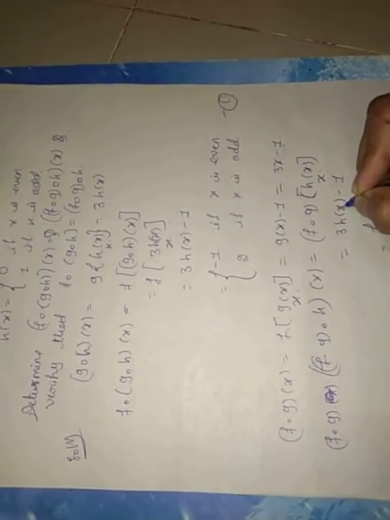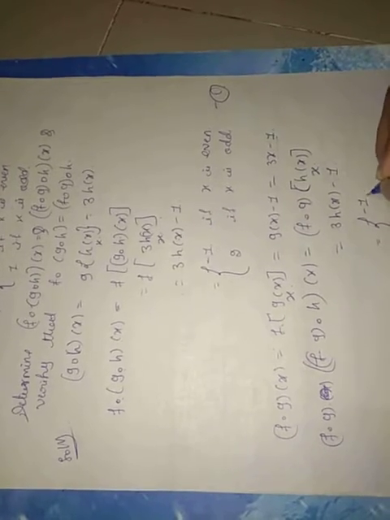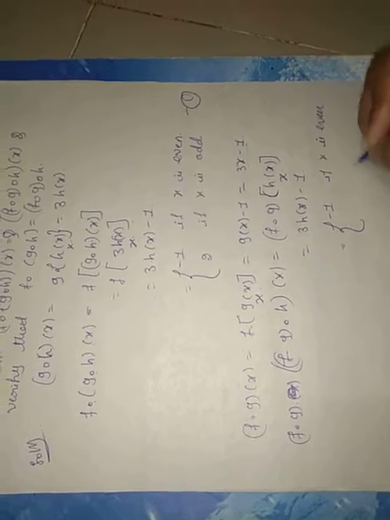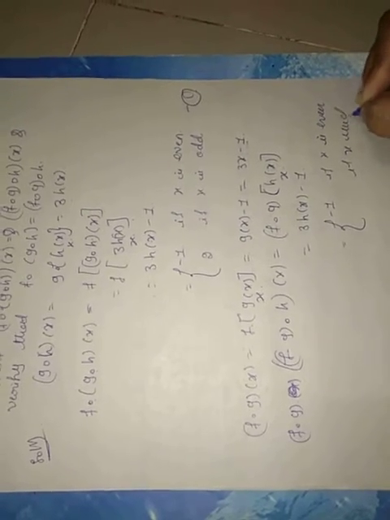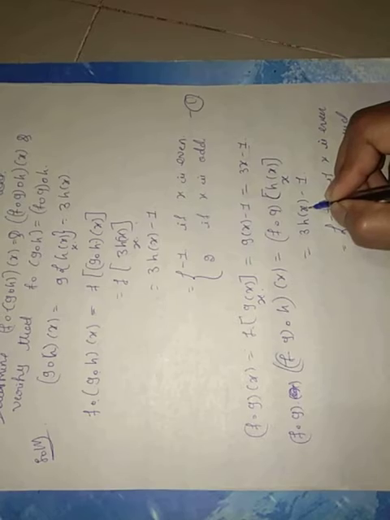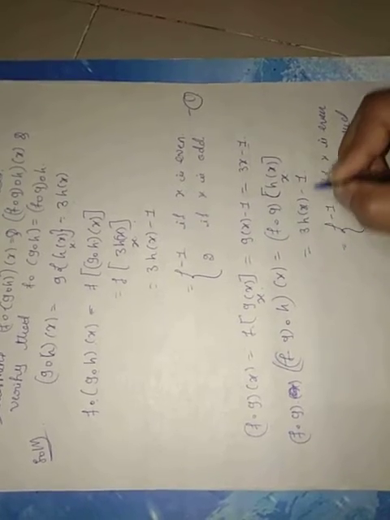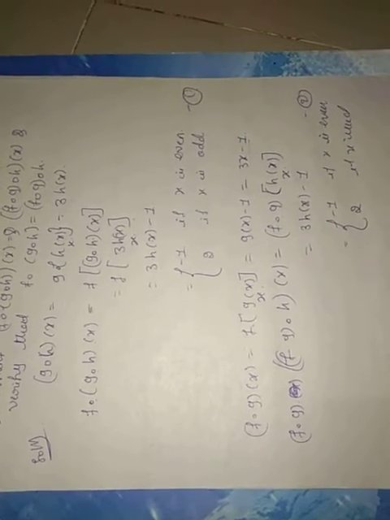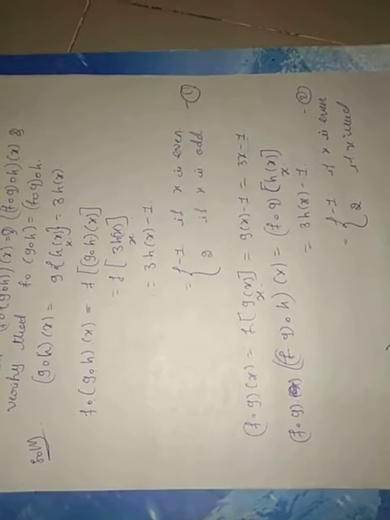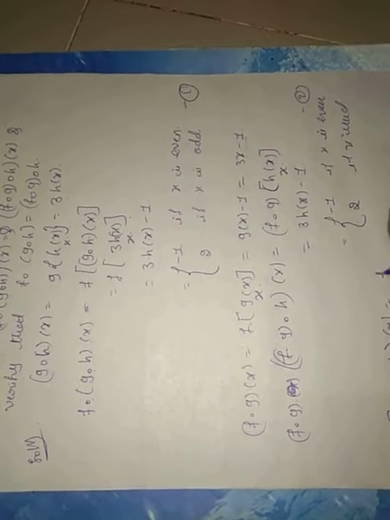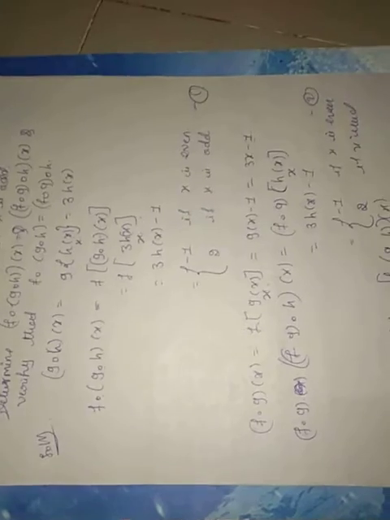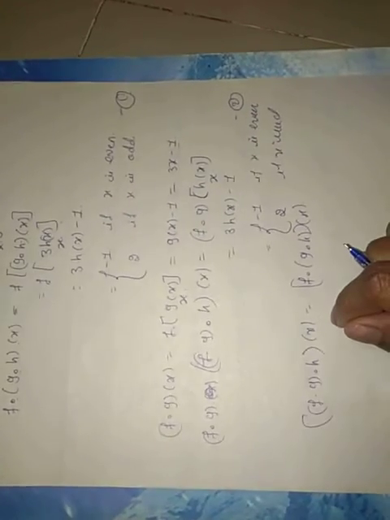Again by the same, if x is even, h of x is 0. If h of x is 0, that is equal to minus 1, if x is even. If x is odd, h of x equals 1. If h of x is equal to 1, 3 into 1 is 3, 3 minus 1 is 2. Therefore, from 1 and 2, f∘g∘h of x is equal to f∘g∘h of x. Both are the same here.